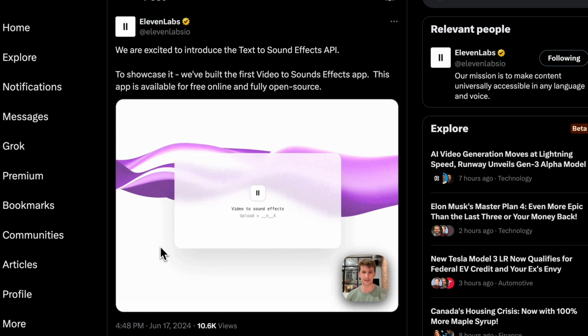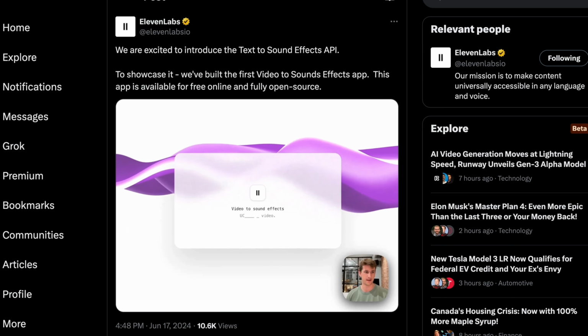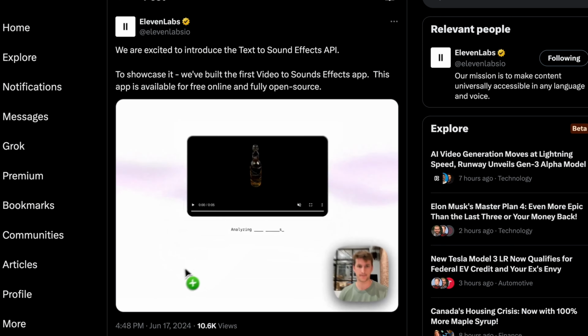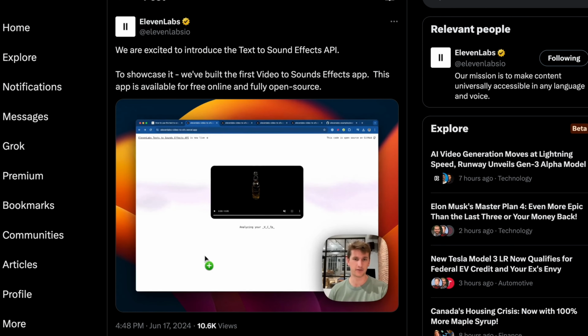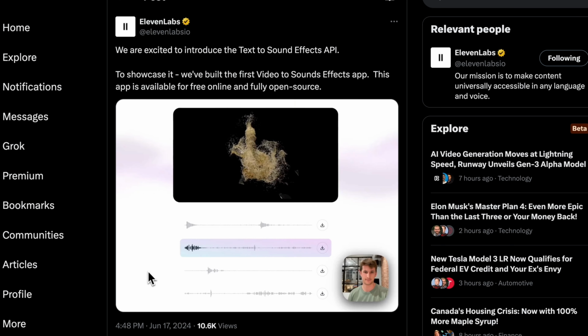ElevenLabs just announced their new free text-to-sound effect API on X. It's also completely open source and allows you to upload any video and create sound effects for it. All you have to do is upload your video and ElevenLabs will analyze its contents and create sound effects to match your content. And ElevenLabs claims that this only takes 15 seconds to do. Here are some examples ElevenLabs has shared.